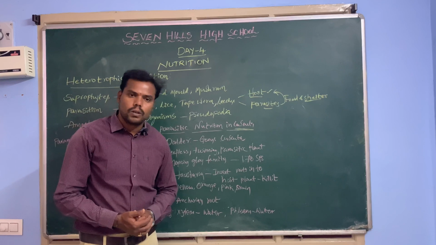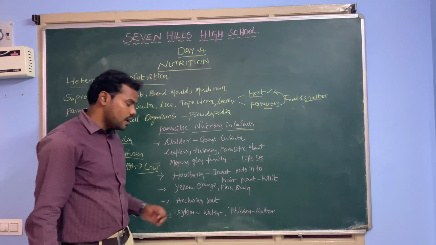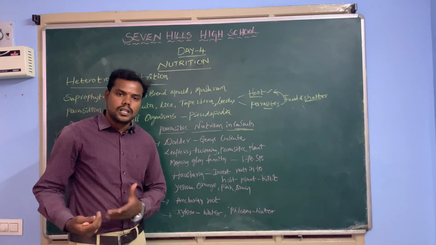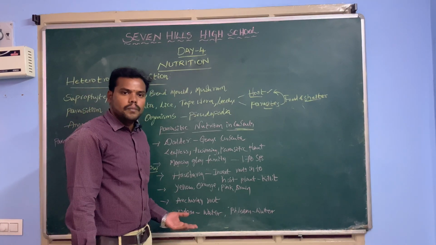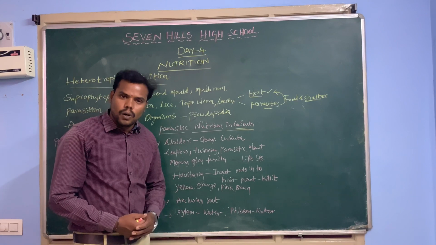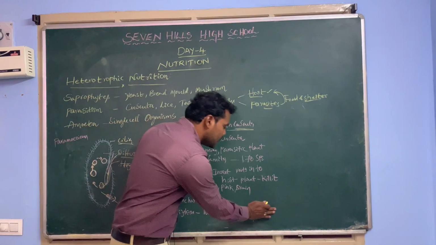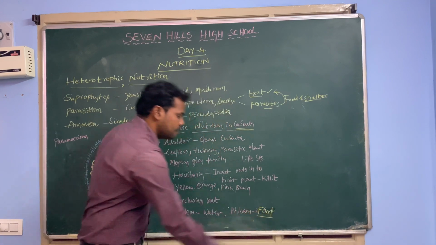Whenever it is twining around that host plant, it absorbs the nutrients and water from the host plant. Here this cuscuta plant also consists of xylem. This xylem traps and absorbs the water from the host plant, and it absorbs the food material through the phloem.